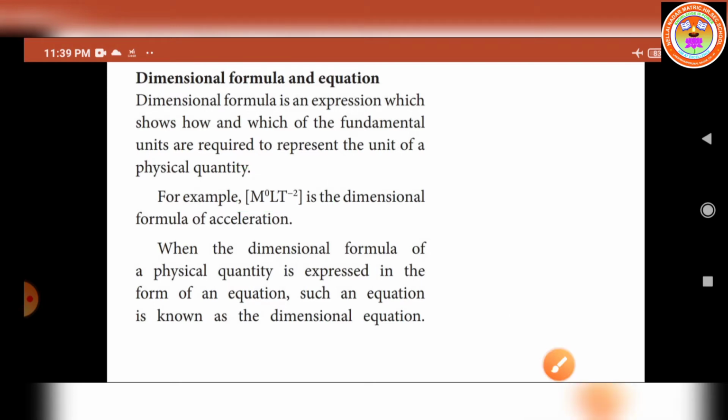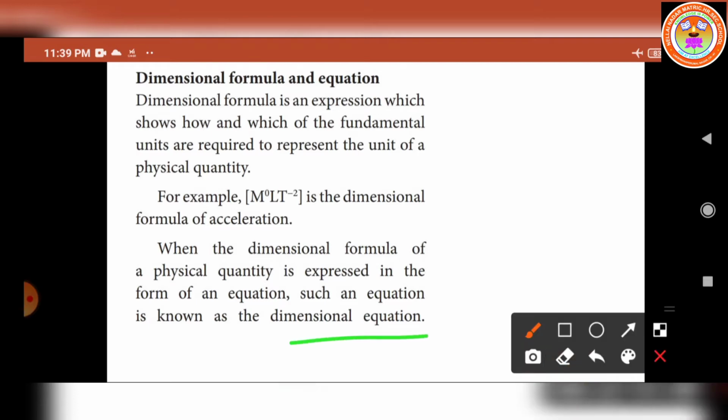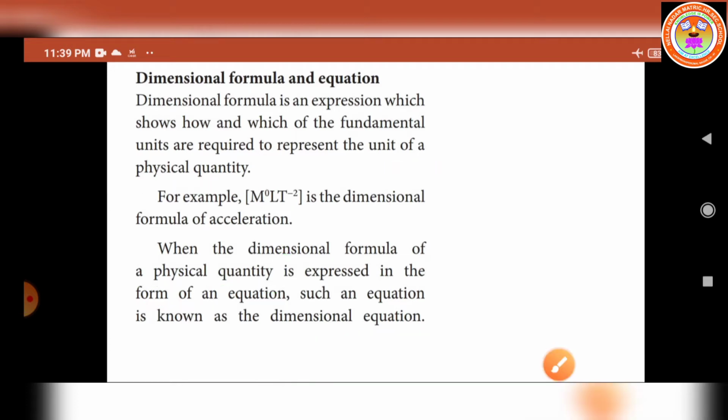When the dimensional formula of a physical quantity is expressed in the form of an equation, such an equation is known as a dimensional equation. So what do you mean by dimensional formula and dimensional equation? Dimensional formula is an expression which shows how and which of the fundamental units are required to represent the unit of a physical quantity. What is a dimensional equation? When the dimensional formula of a physical quantity is expressed in the form of an equation, such an equation is known as a dimensional equation.